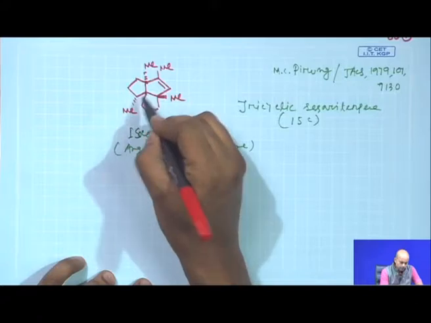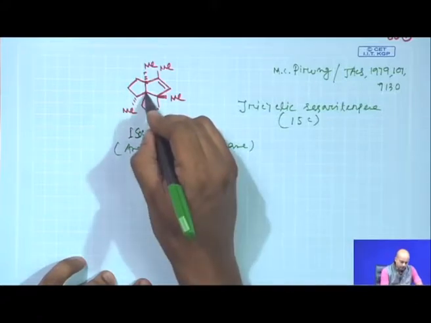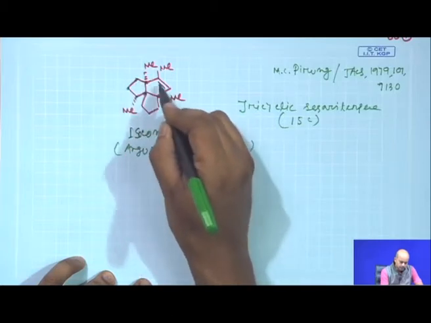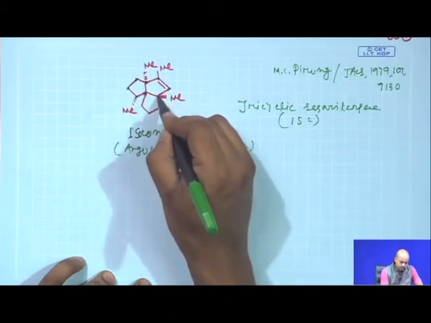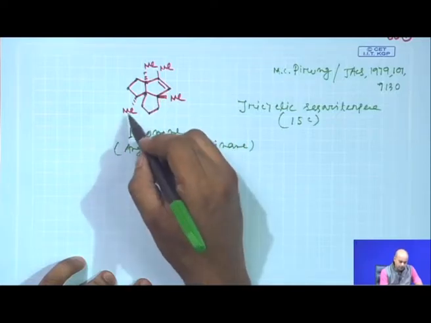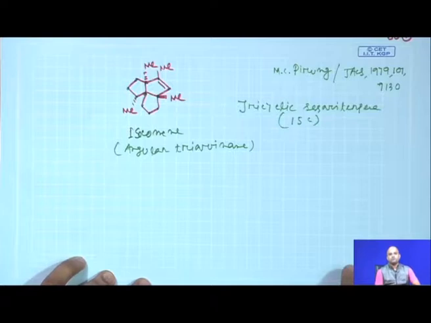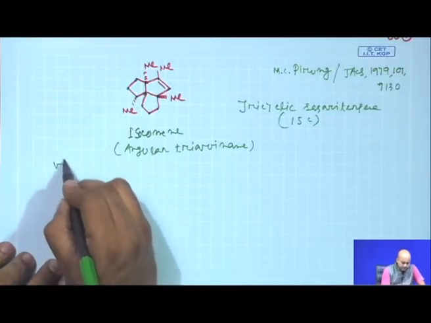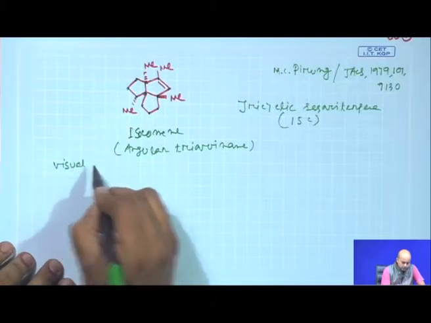Start counting: 1, 2, 3, 4, 5, 6, 7, 8, 9, 10, 11, then you have the 4 methyl groups, which brings the count to 15.